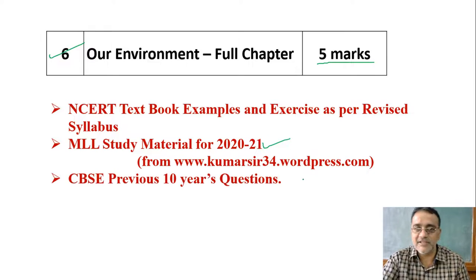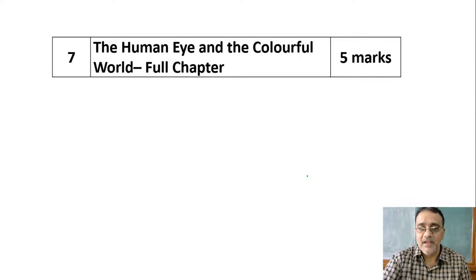Now we'll move toward the seventh one, the human eye and the colorful world. In this chapter the first half has been removed, that is the human eye part has been removed. Only the second half part is there, and the unit consists of two chapters. One is this chapter, and the second one is the light chapter.